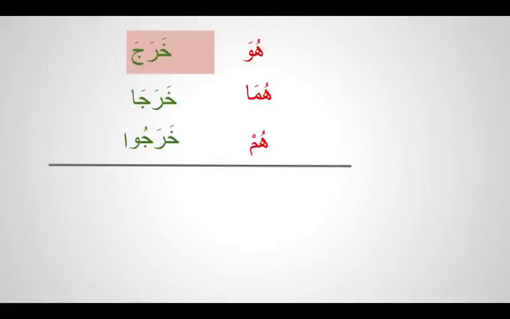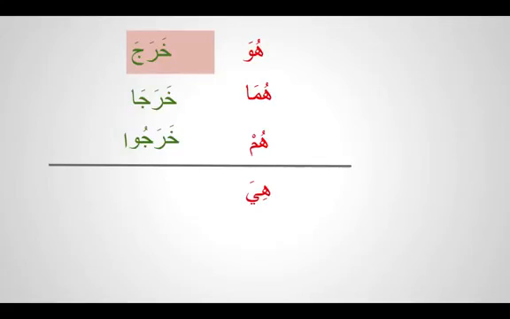The ta marbuta is only for nouns. So how do we know that it is she left, not he left in Arabic? Same like a noun, we bring another ta, but this time it's not ta marbuta, but it is a ta maftuha. So we bring a ta maftuha to represent that the action has been done by a female.